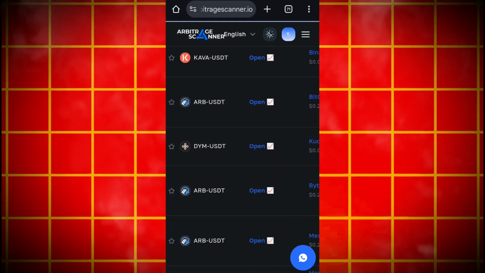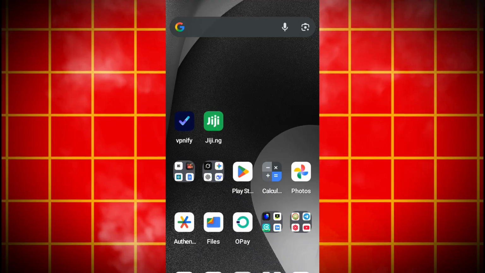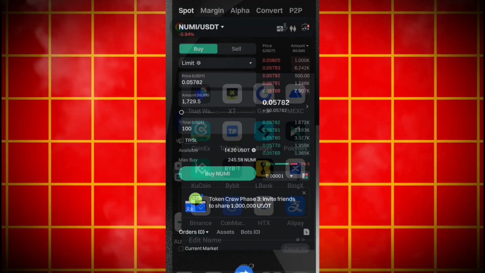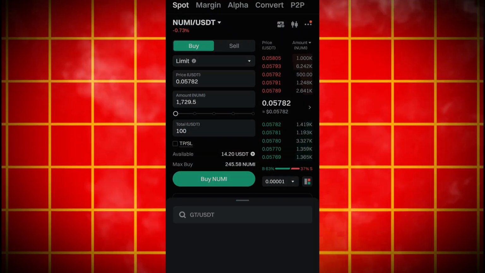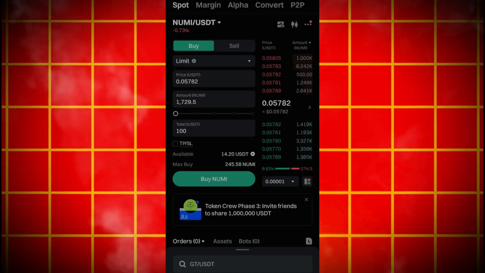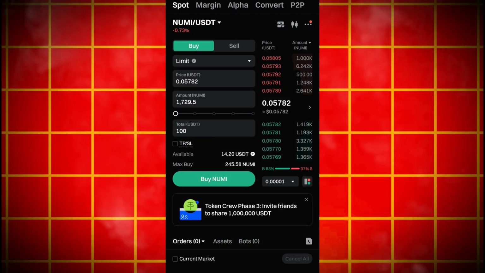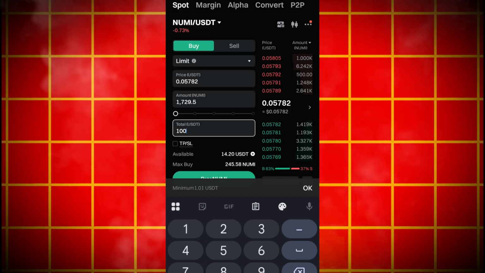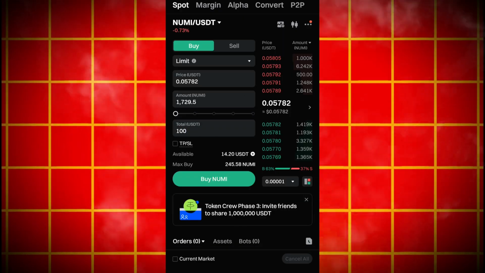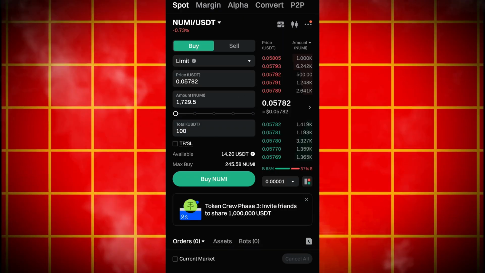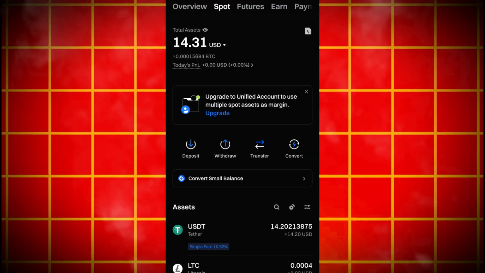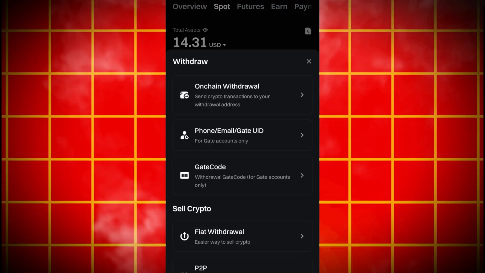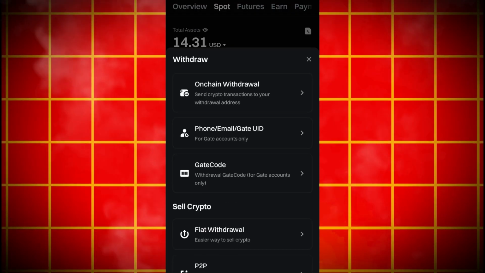Okay, so let me give you step by step how I did it. Yes, I spot it and I go straight to gate.io. I search for the particular token on the search engine. You must see the cryptocurrency, but check the cryptocurrency with any of the USDT that you have right here. Me myself, I'm using 100 USDT, and then you have the token worth 100 USDT. Click on asset, then click on withdraw. The best thing about this is that you must see it will not be suspended.